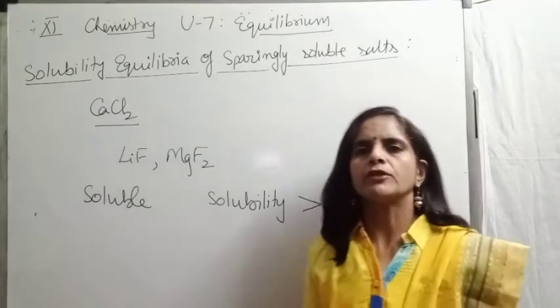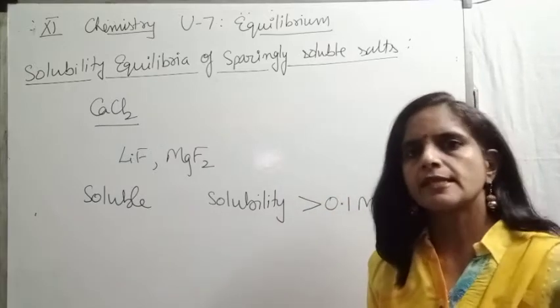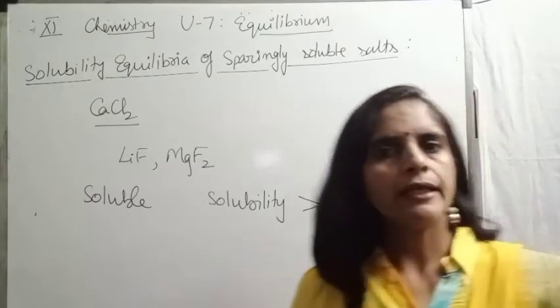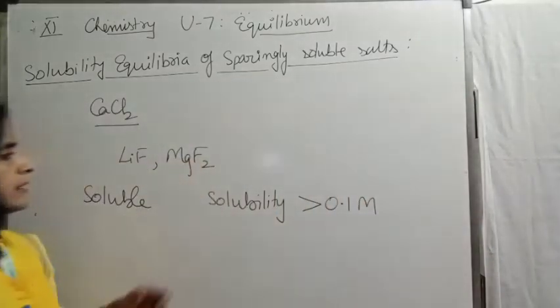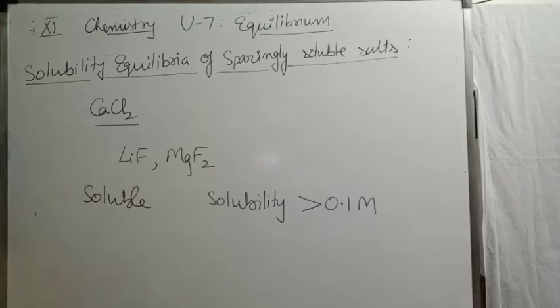If the solubility of a given salt is more than 0.1 mole per liter, it is considered a soluble salt. And if the solubility of a given salt is in between 0.01 to 0.1 mole per liter, then we consider that salt as slightly soluble.